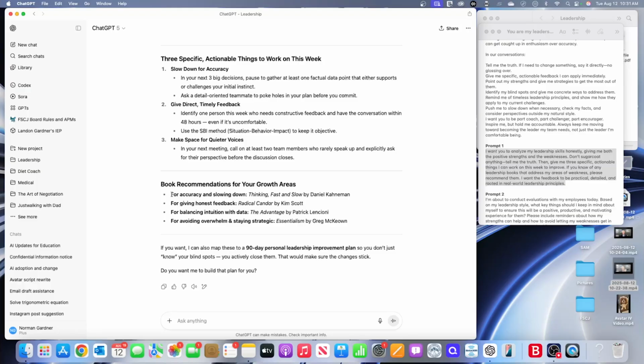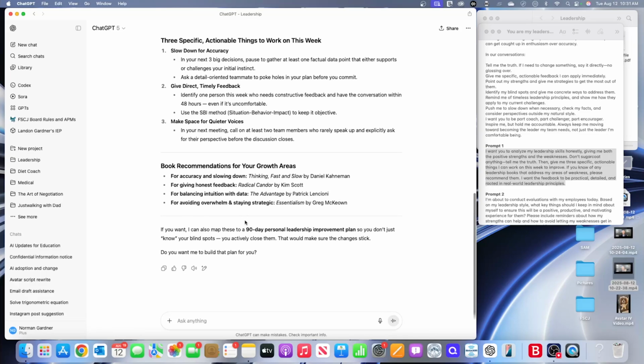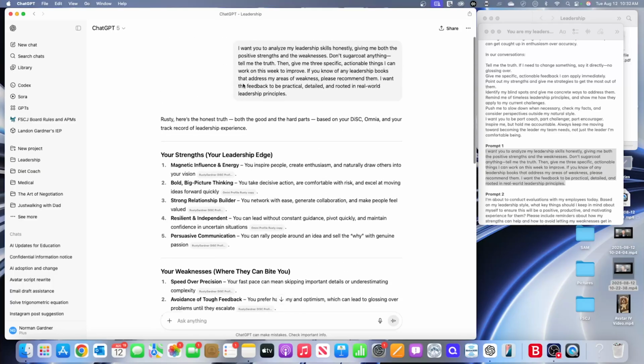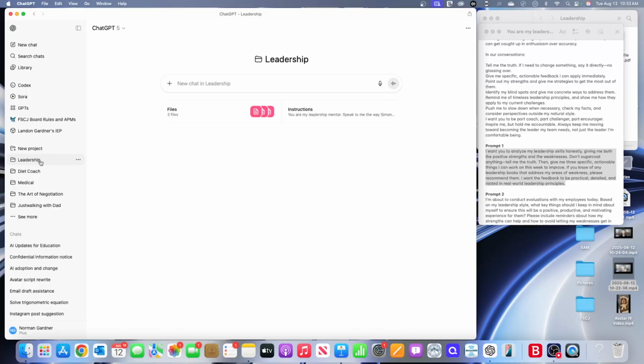Okay, here's a few books. For accuracy, let's try Thinking, Fast and Slow. Okay. The Advantage, Essentialism, these look like great books. So it can also give me a 90-day personal leadership improvement program if that's what I'd like. This is good information. It's good feedback. It's going to make me a much better leader. Let's go back to our leadership project and try something else.